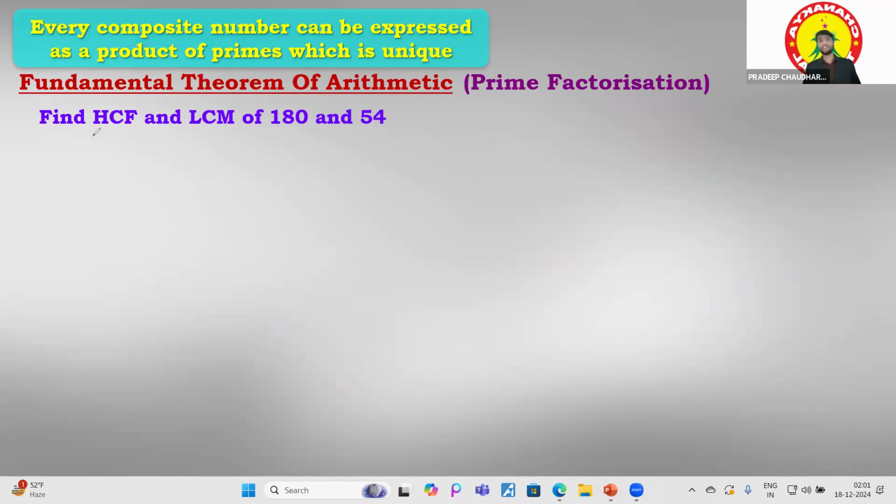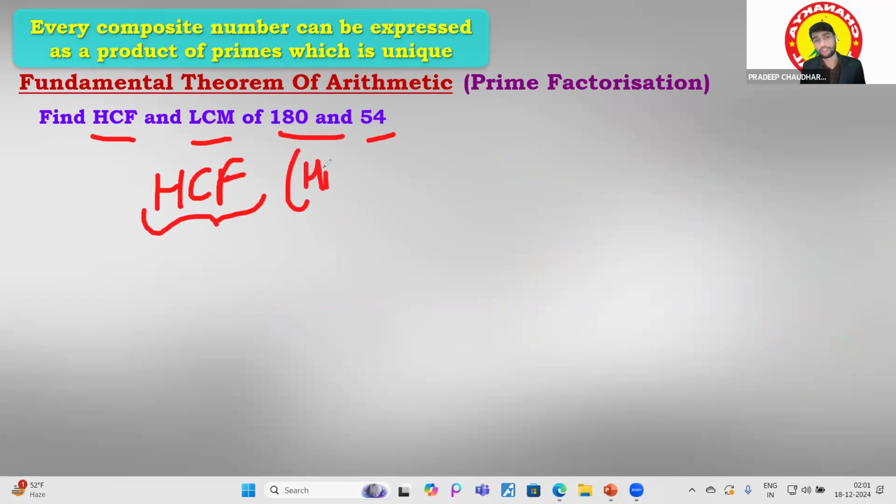Now let's move to the HCF and LCM of this 180 and 54. But before moving to this, first of all, let's find out what is this HCF. HCF simply means the highest common factor.